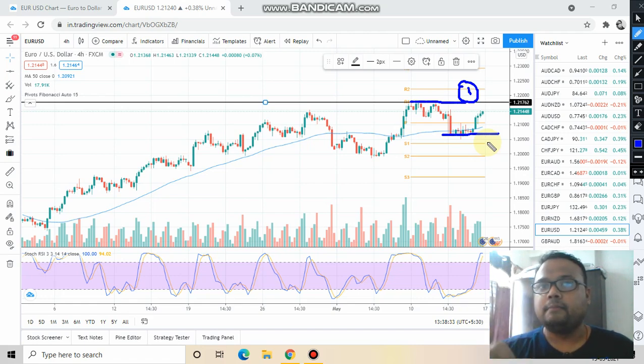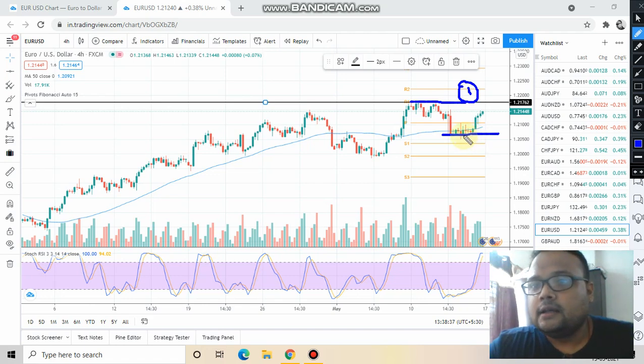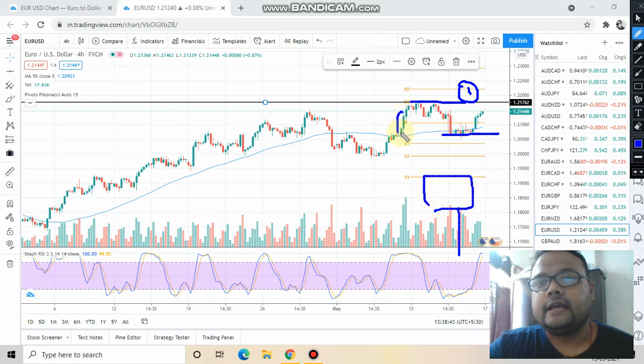But do remember one thing, that confirmation is important. If the market comes down to the support level, wait for the confirmation. Confirmation can be in the form of a hammer or a green candle like this, or price rejection from below. Once you get a confirmation that yes, it is a valid support, the market is getting the required support, you can go for a buy order.